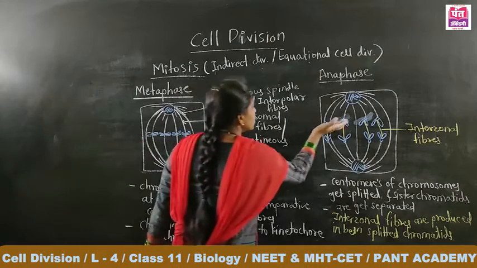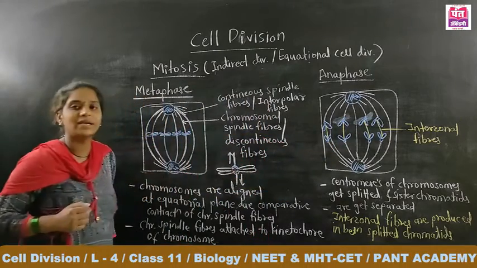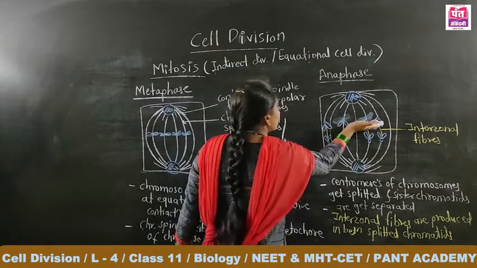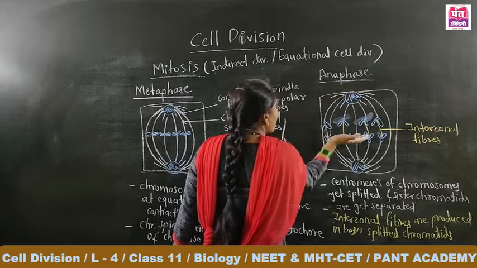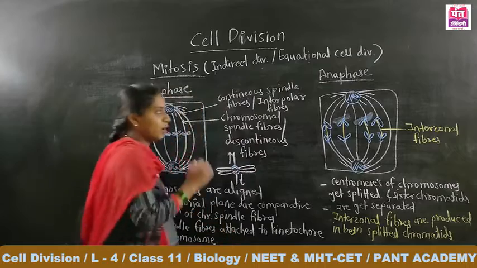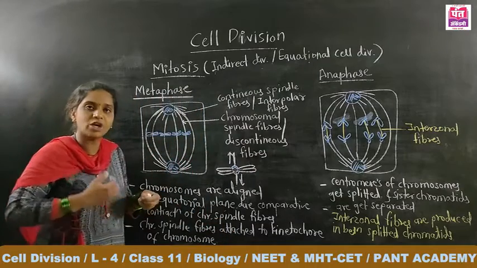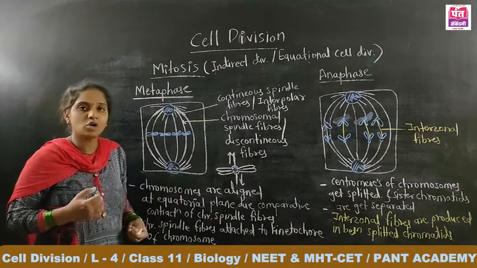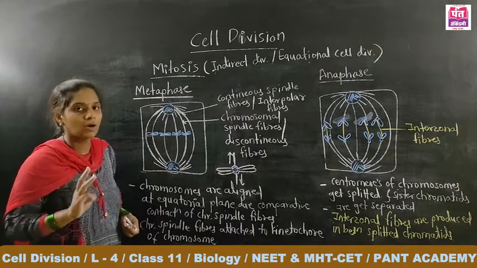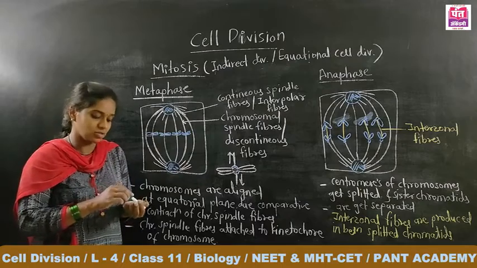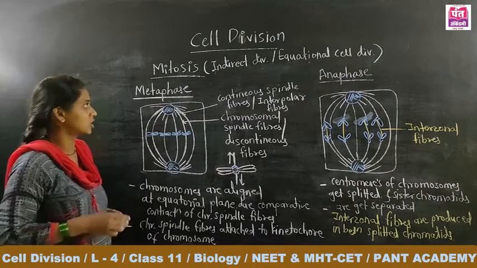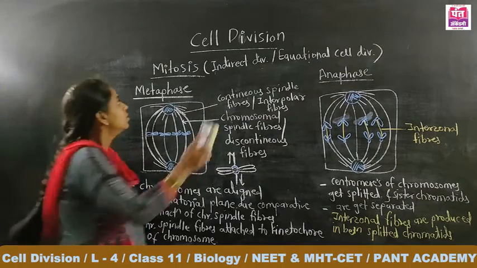Now the split chromatids, or split chromosomes, start to move towards the opposite pole. These chromosomes start to pull towards that pole, and those chromosomes start to pull towards the other pole. For that pulling, for that movement of the chromosomes, three things were required. Let's see what are the three things required for the migration of chromosomes towards the opposite pole.